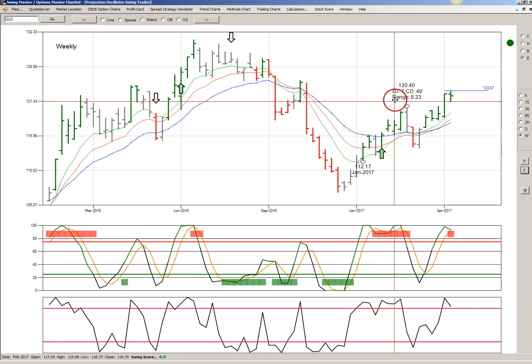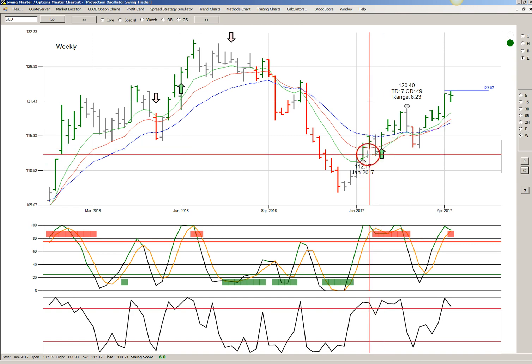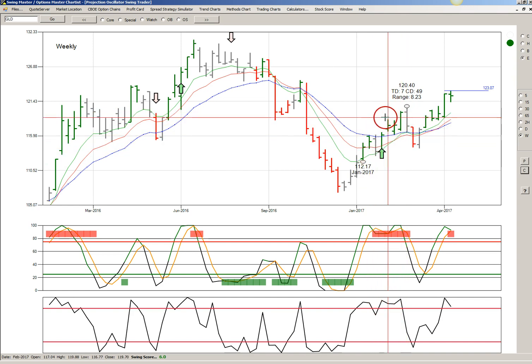But the important point is that after the stochastic RSI reached the overbought zone, GLD continued to advance and didn't make a weekly high until 7 weeks later.